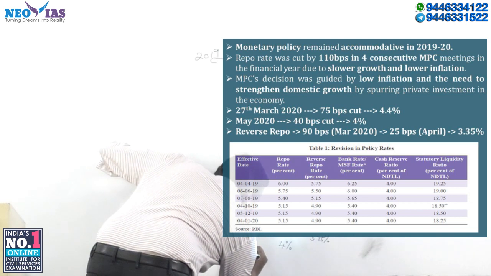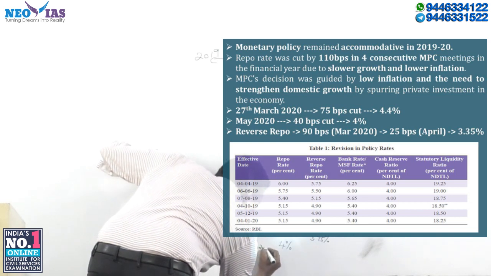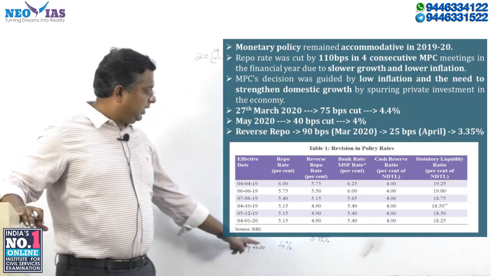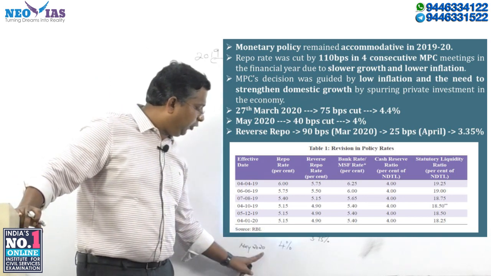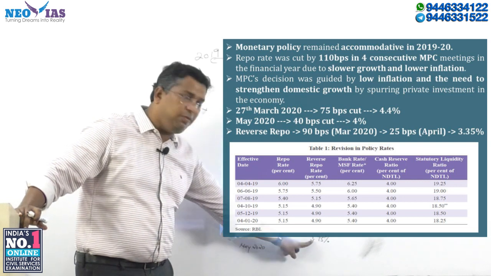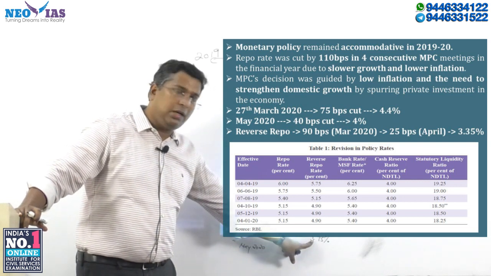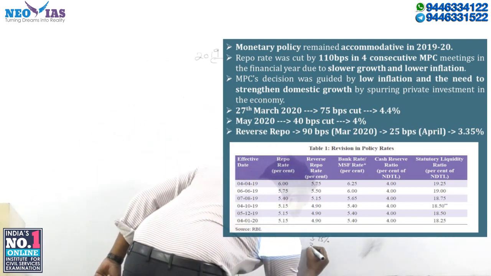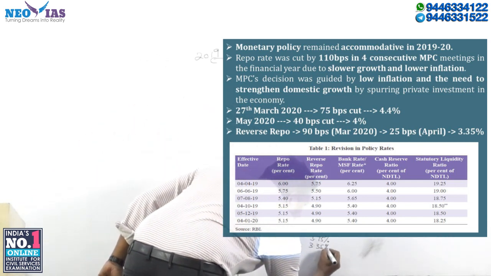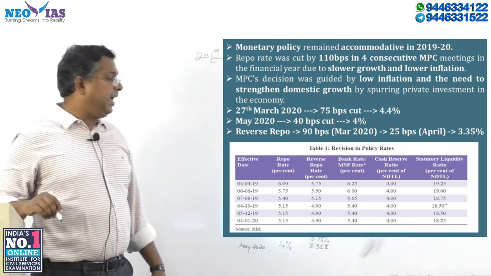Now, in May 2020, the repo is 4%. When there is a 40 basis point cut in repo, naturally there will be a 40 basis point cut in reverse repo also. So the reverse repo became 3.35%. So this is the current status.